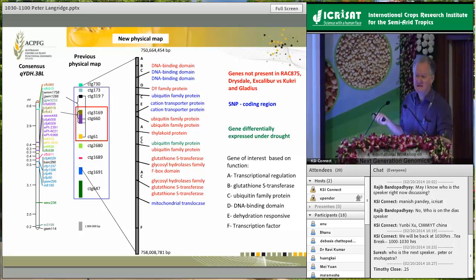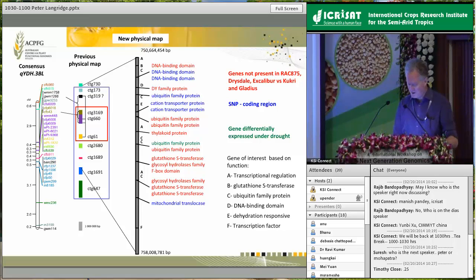The ones labelled in red are actually missing between these parents. So we have some genes that have a SNP in the coding sequence, and we have some genes that are completely missing. And then we look at our transcript data. We have one gene here where we see a major difference in expression between these groups of parents, depending upon whether they're exposed to drought or not. So as a result of all that, we end up with quite a long list of possible candidates.